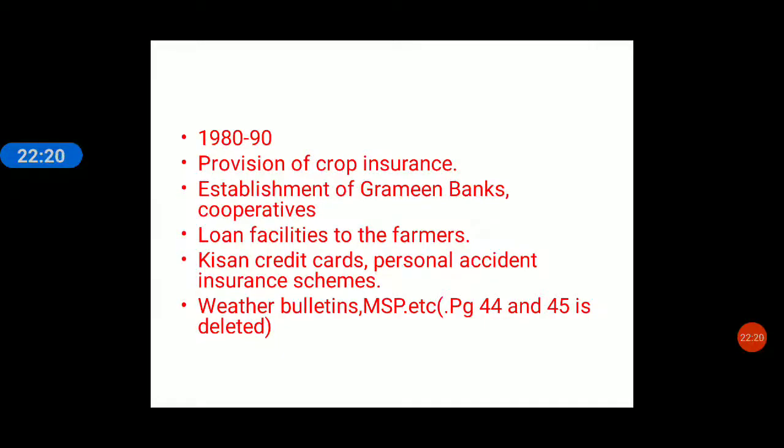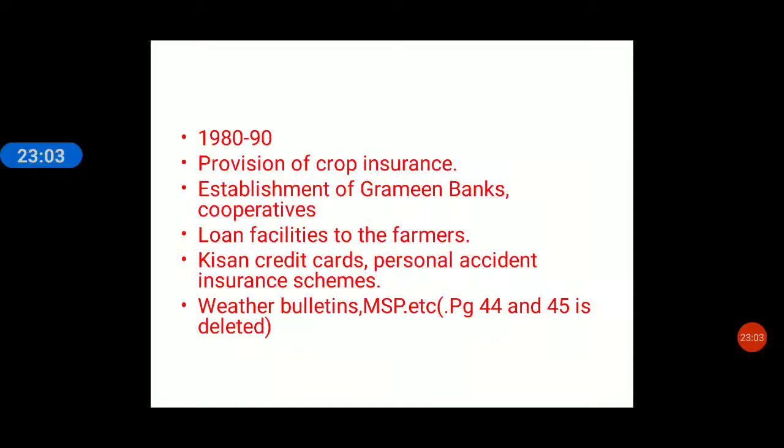Then Kisan credit cards, they are called KCCs. Kisan credit cards are introduced. Personal accident schemes are introduced by the government. Weather bulletins are introduced; you must have watched on the TV, weather bulletins come every time. Why? So that the farmers get to know what the weather conditions will be in their areas, wherever they stay, to protect their crops. MSP is introduced. In 9th class we have done the food security chapter in detail. The government announces minimum support price for the crops which they will be buying from the farmers.